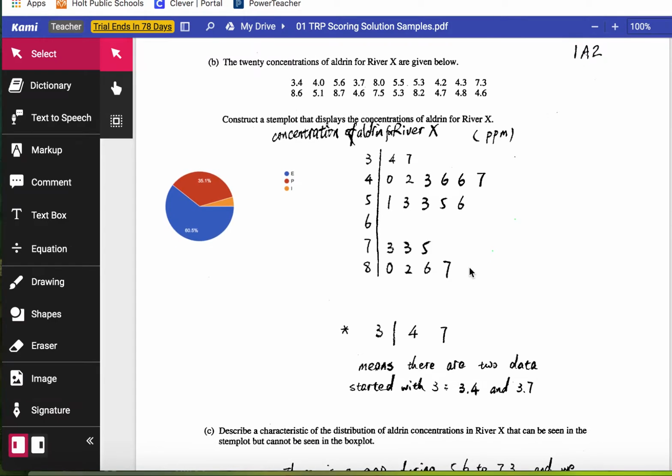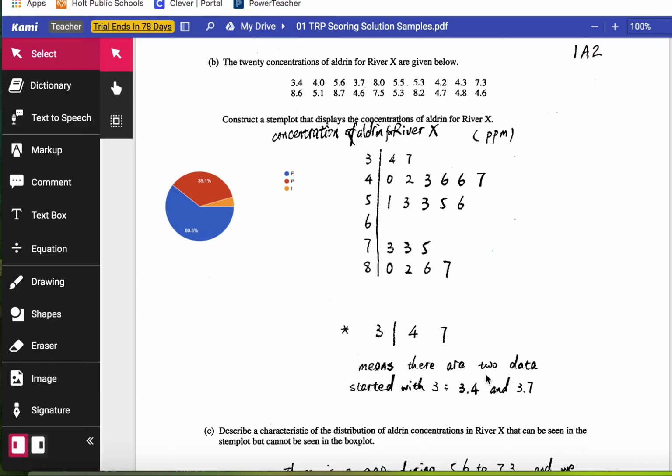Next one is part B, river, the box or stem and leaf plot, for river X. A lot of people picked essentially correct, some partial. Here's the real key. 3|47 means that there are two data points, 3.4 and 3.7. And what I'd point out here is that this is really important.